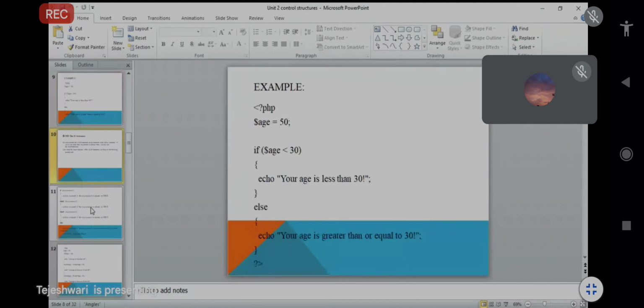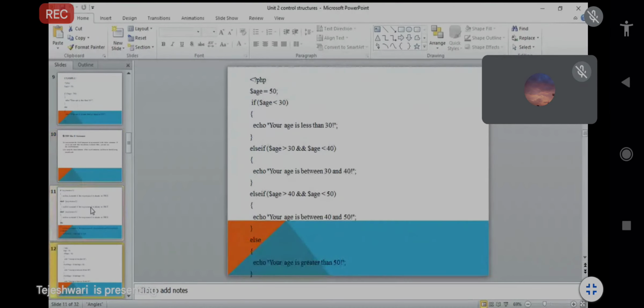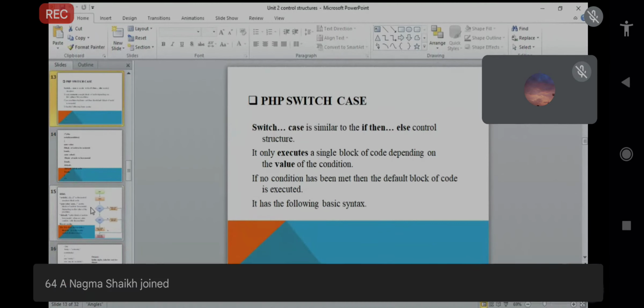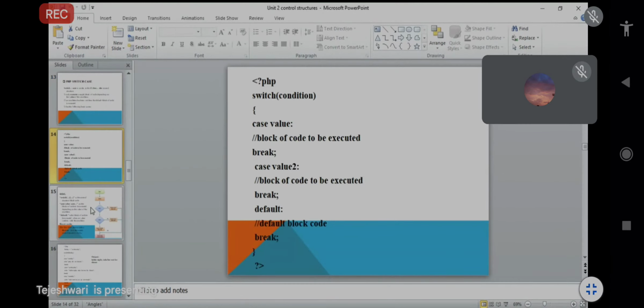Examples, then if else statements and their examples. In the last lecture we already discussed the switch case and the switch case example.